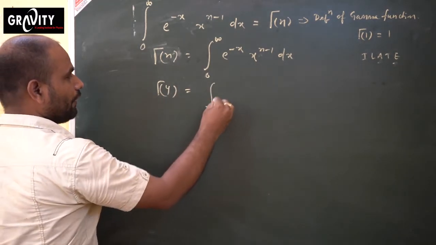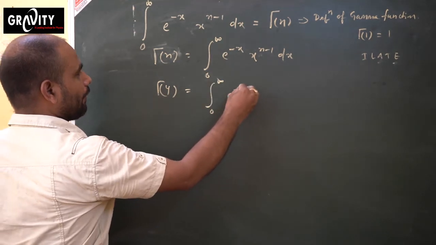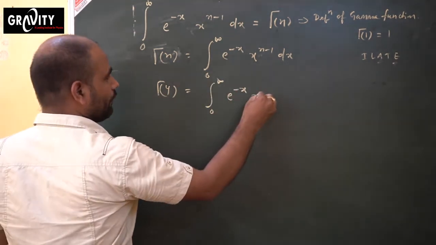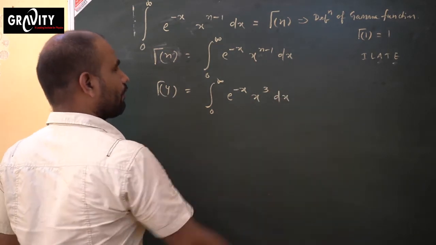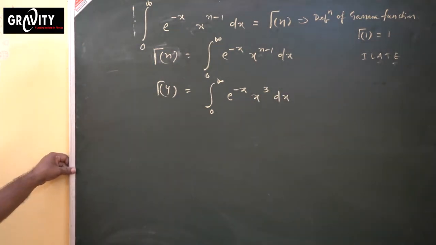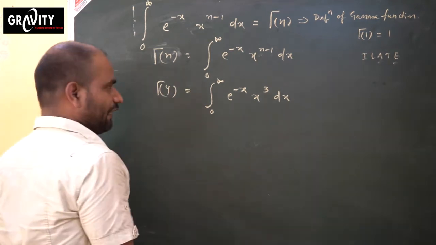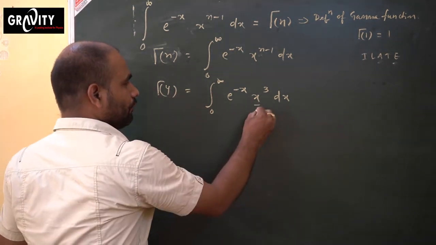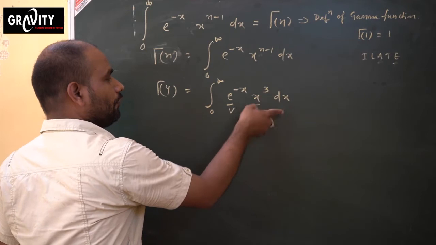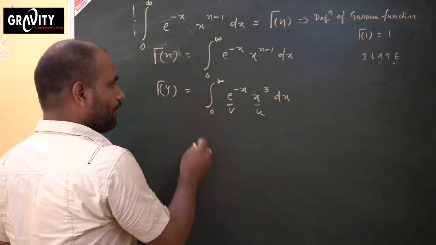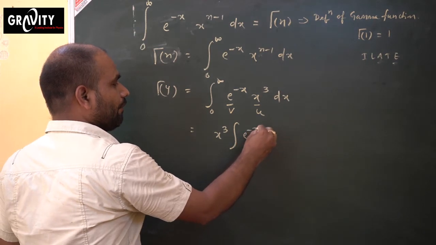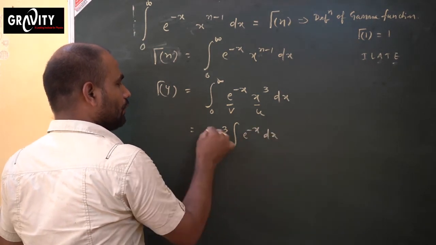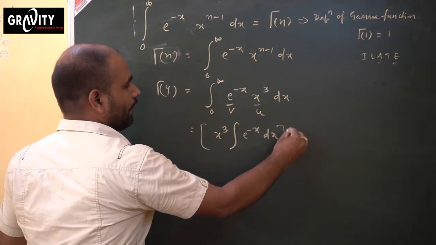So 0 to infinite e to the power minus x, x to the power n minus 1. 4 minus 1 is 3 will come, again dx. Okay. Once again, same method you will do here. This will be your u, this is your v. So u format, u integration of v, x cube, integration of e power minus x dx. The whole limit from 0 to infinite.